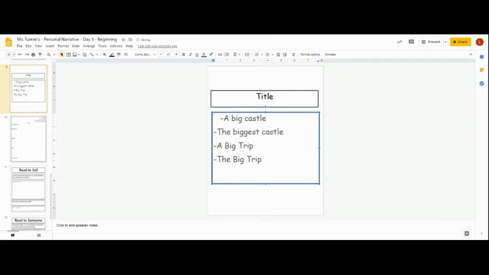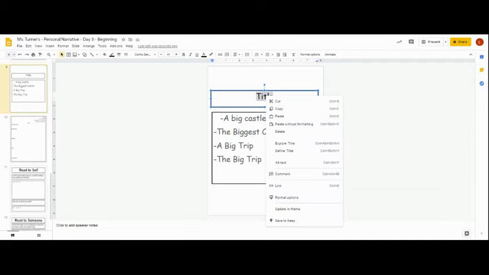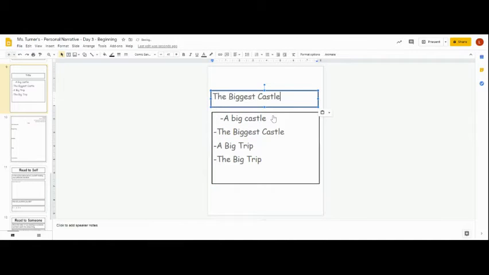Once I figure out which one of these is my favorite, I could maybe highlight it. I think I'm going to go with the biggest castle. I think that's the one I'm going to use. So I'm going to select it and copy it by using my 2-finger click. And I'm going to go to this title box, use my 2-finger click again and click paste. So the biggest castle is going to be my title.